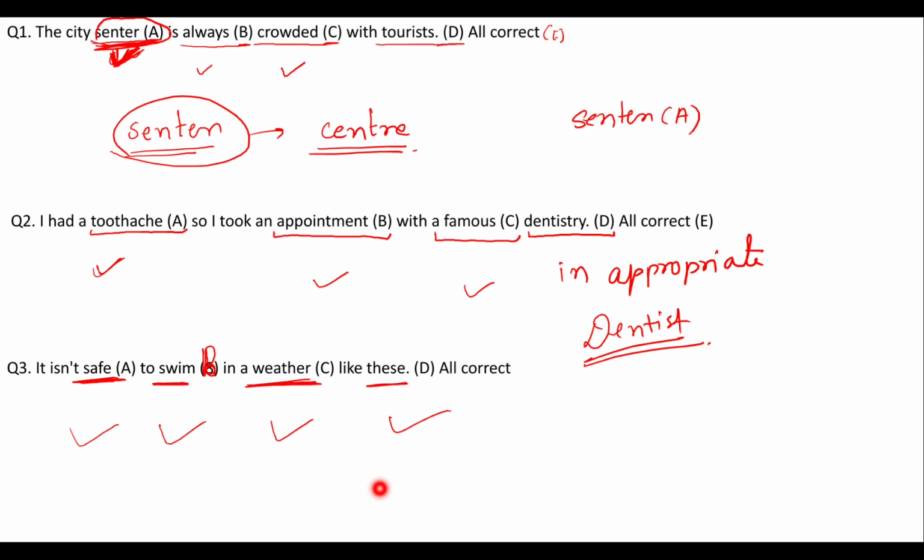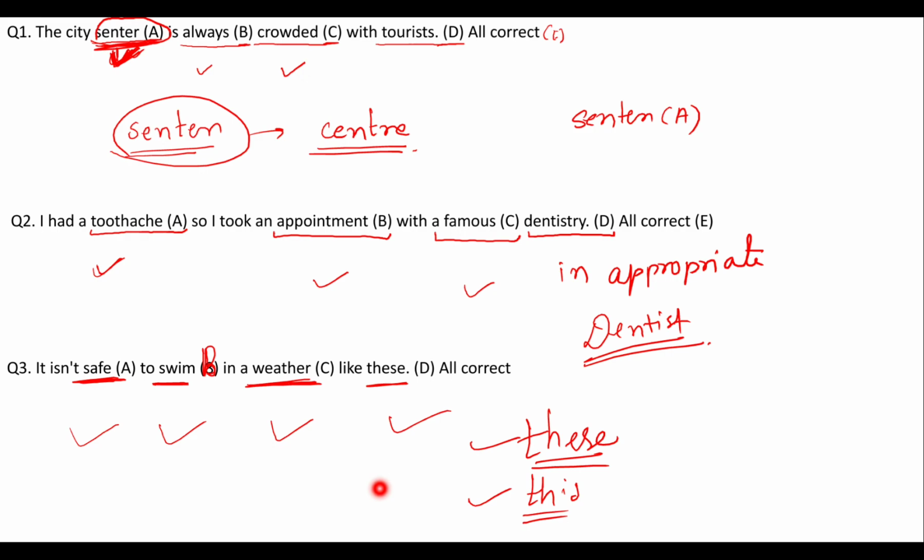It isn't safe to swim in this weather like this. In a weather like these, these आया है. You know these और this का फ़र्क, everyone should know the difference between these and this. Okay, these are my students, this is my student, फ़र्क आ रहा है. ठीक है, this is my student, it means that हम एक पर्टिकुलर चीज़ के लिए सिंगुलर फॉर्म के लिए हम वहाँ पे यूज़ कर रहे हैं. ओके, these के प्लूरल फॉर्म के लिए यूज़ करें, these are my students.